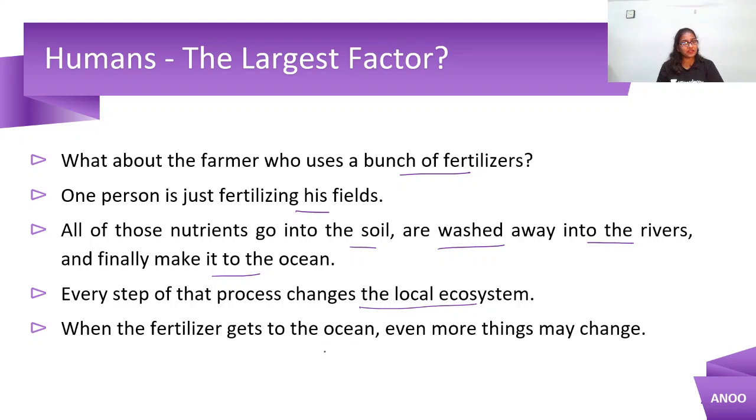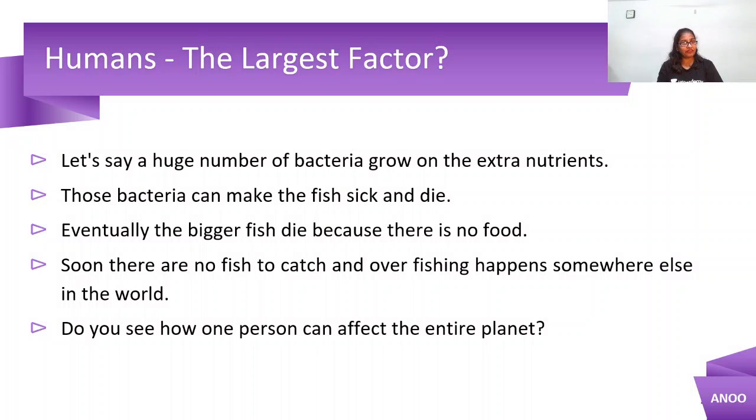When the fertilizer gets to the ocean, more things may change, right? The aquatic life will get destroyed. For example, let's say a huge number of bacteria grow on the extra nutrients. Those bacteria can make the fish fall sick and die. Eventually, bigger fish will die because there is no food for them to eat.